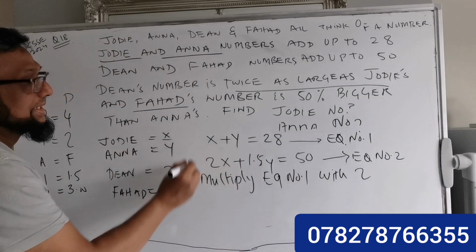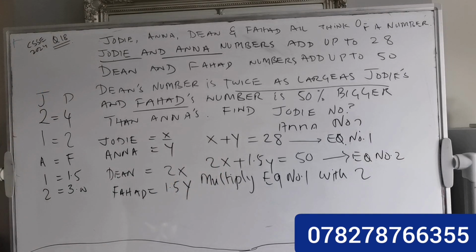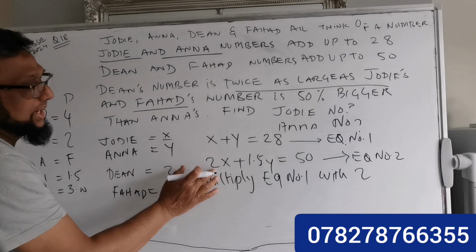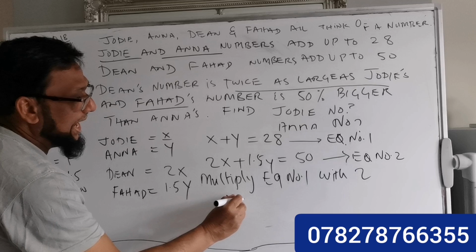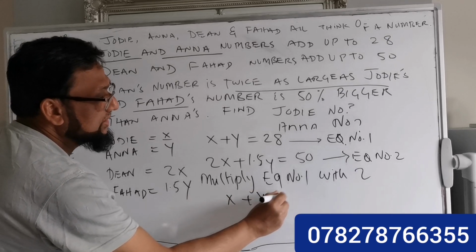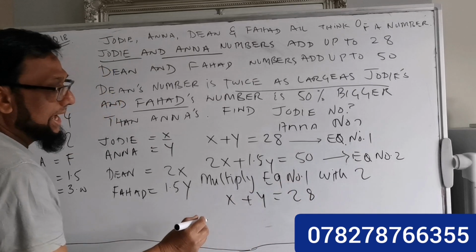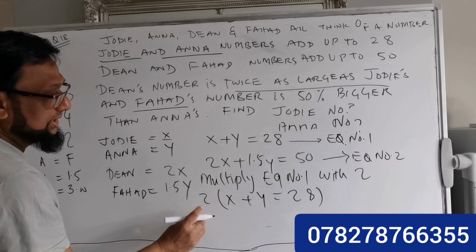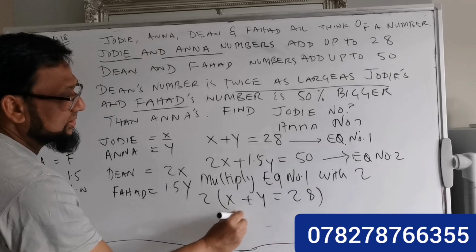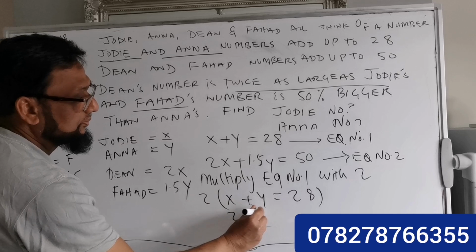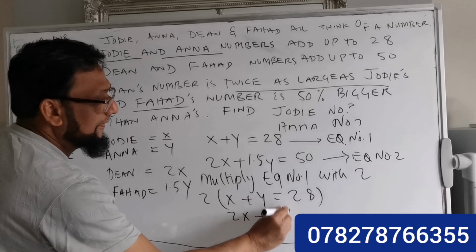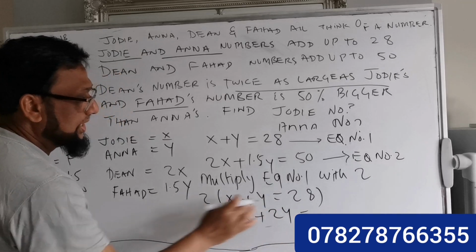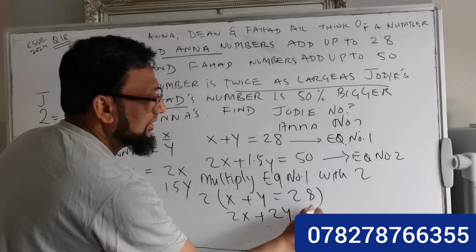Because I need to make the same value, because here is 2x. So x plus y equal to 28, and I'm going to multiply this one with 2. So look at this one. 2 times x is 2x, plus 2y equal to 28 times 2 is what?